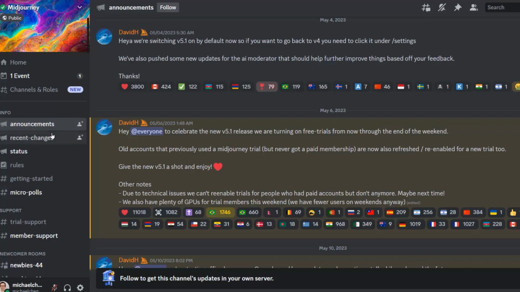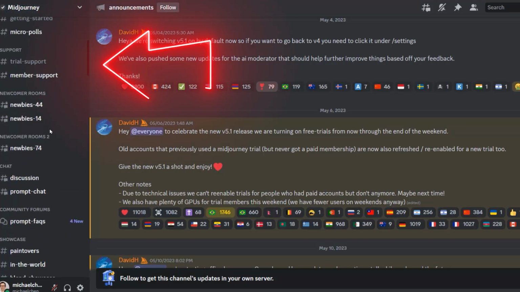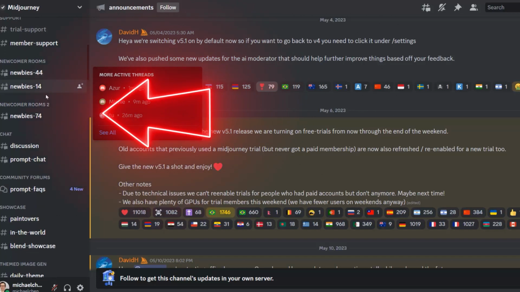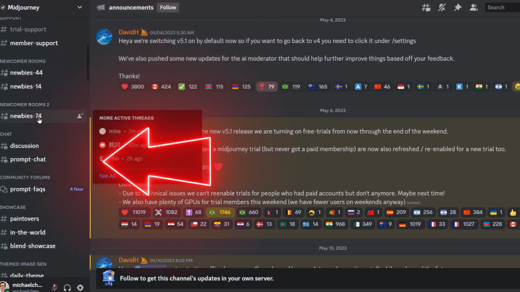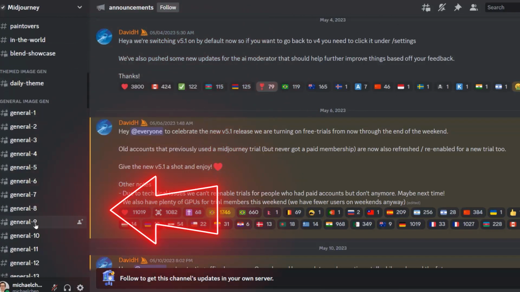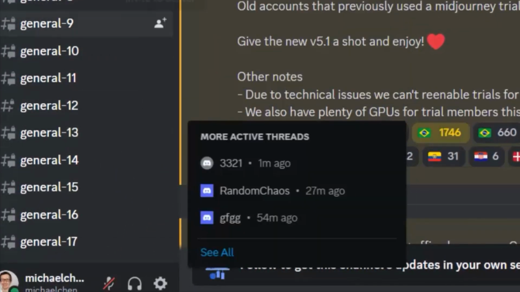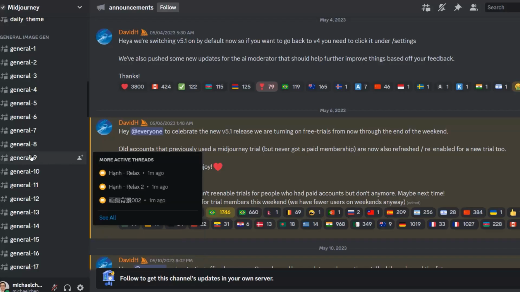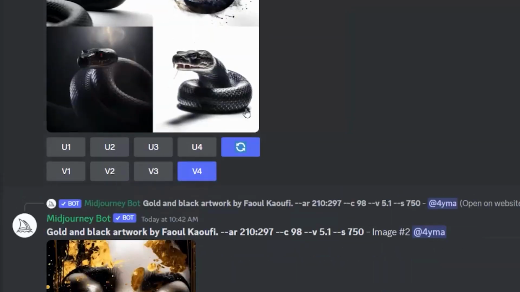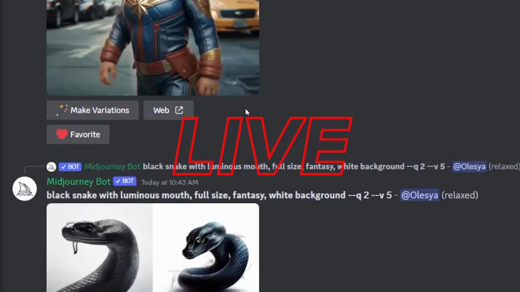Once you're inside the Discord server for Midjourney, you'll see down the left-hand side here various different rooms. You can start out in the newbie rooms, or if you have a paid account, you can go into the general rooms here. You just choose one of these rooms and this is where you're going to create your images. I'm just going to go general number 9. And as you can see, people are creating various images right now live as I'm talking to you.